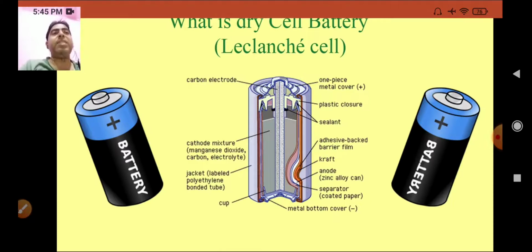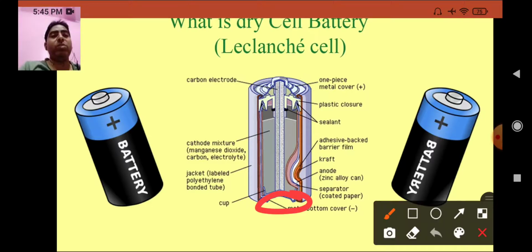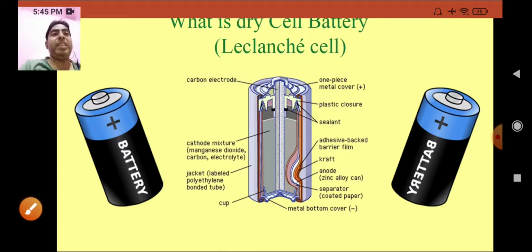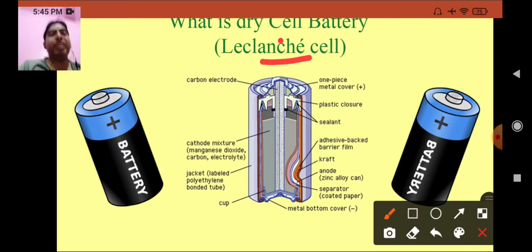The cell is sealed except for the metallic brass cap and the base. At the base the cell is not sealed, and the metallic cap is there. Everywhere else it is sealed. The tip of the metallic cap acts as the positive terminal, and the base is the negative terminal.